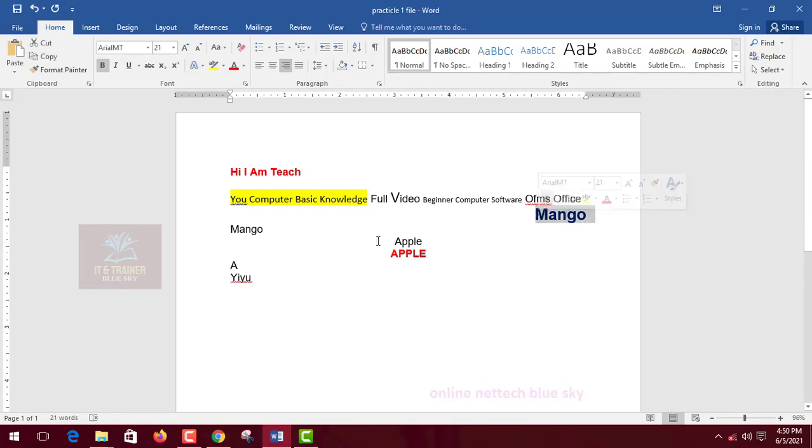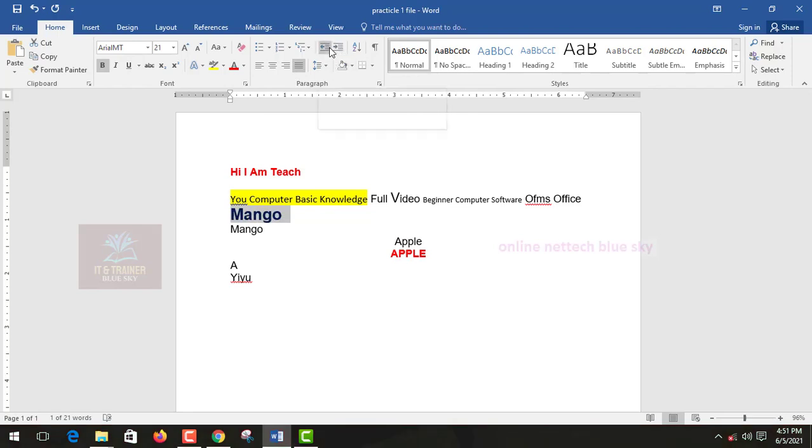So this is a mango on the right side. If you want center, you want to start left side, right side, anything, you can select here. You want to first start left side, so you can start here. Okay, but if you want specially your character system types, you can use these options.